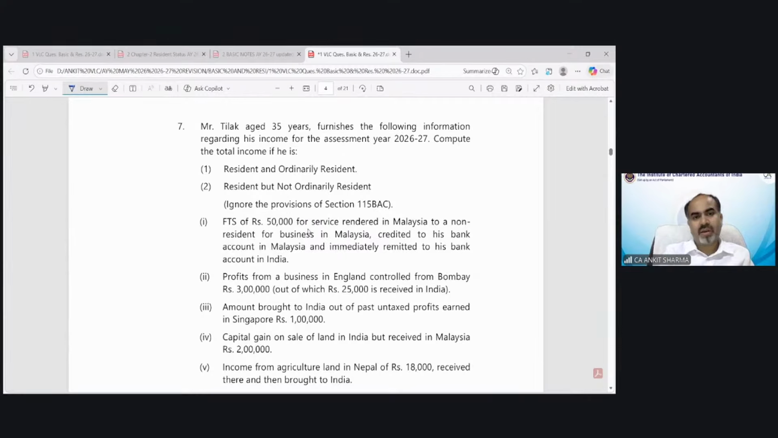Now, Mr. Tilak, aged 35 years, furnished the following information regarding his income for the assessment year 26-27. Compute the total income if he is... Now, the status has been given in the question. You have to calculate his income considering in one case that he is a resident and ordinary resident, he is a ROR. And in one case, suppose he is a resident and not ordinary resident.